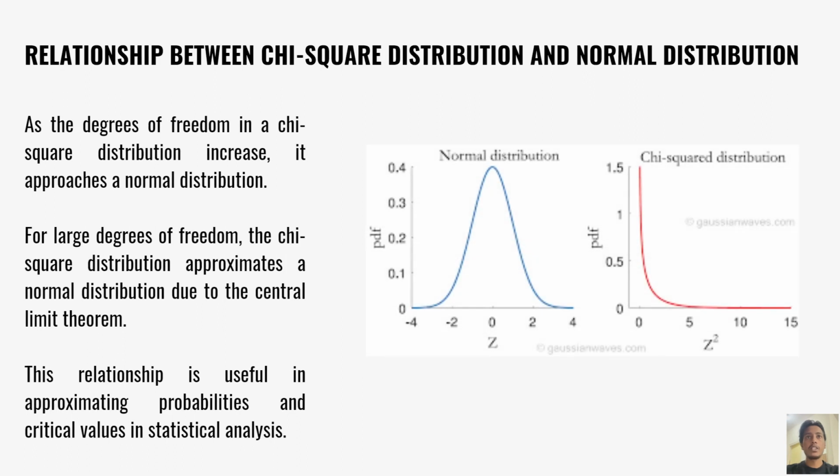Relationship between the chi-square distribution and the normal distribution. As the degrees of freedom in a chi-square distribution increase, it approaches a normal distribution. For large degrees of freedom, the chi-square distribution approximates a normal distribution due to the central limit theorem. The relationship is useful in approximating probabilities and critical values in statistical analysis.